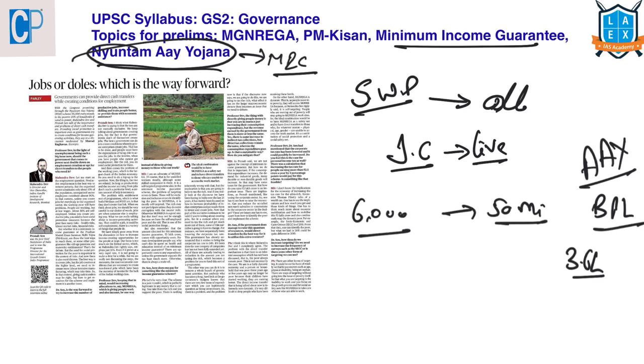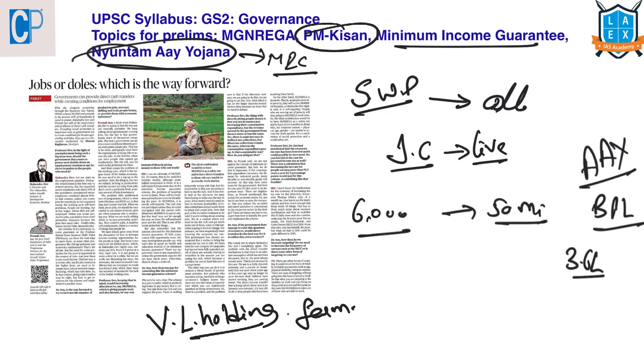Now let's see what is this PM-Kisan, Pradhan Mantri Kisan Samman Nidhi Yojana. Under this program, the government will provide all the vulnerable land holding farmers, it is not landless, land holding farmers with a cultivable land up to 2 hectares.